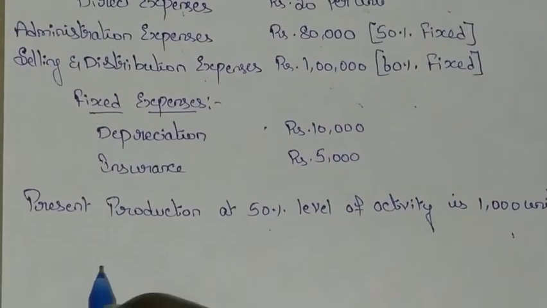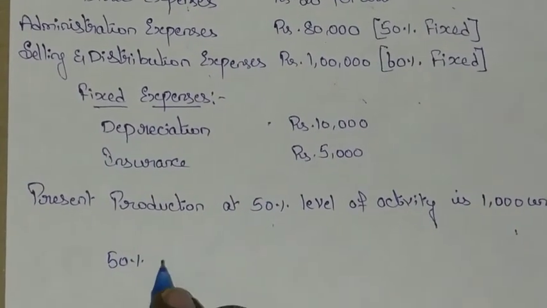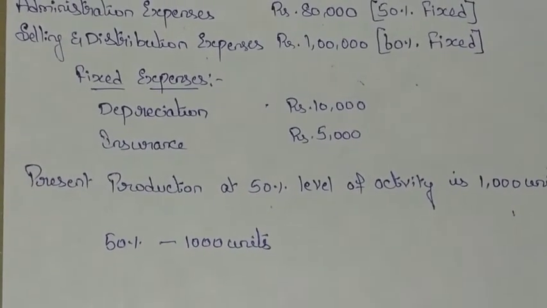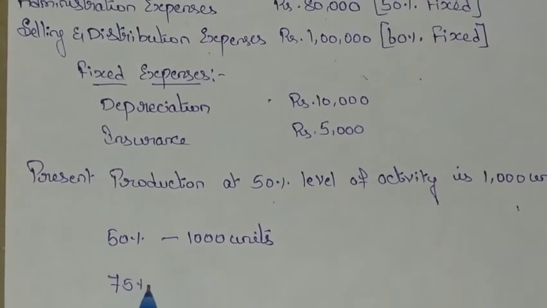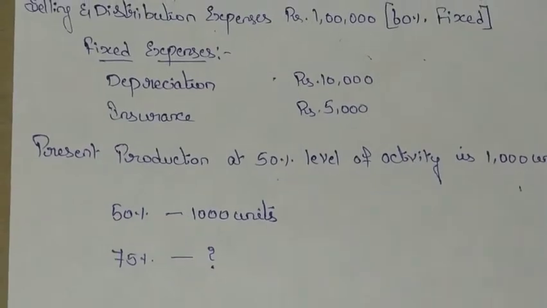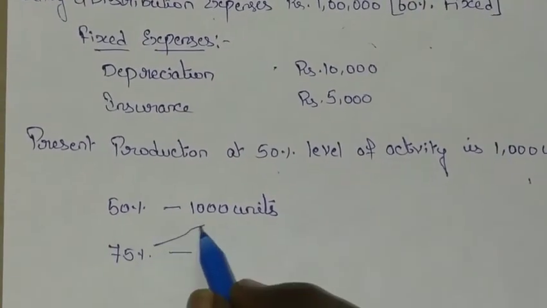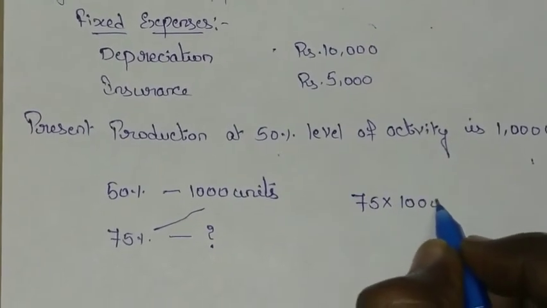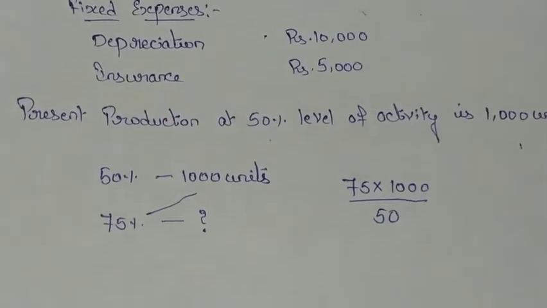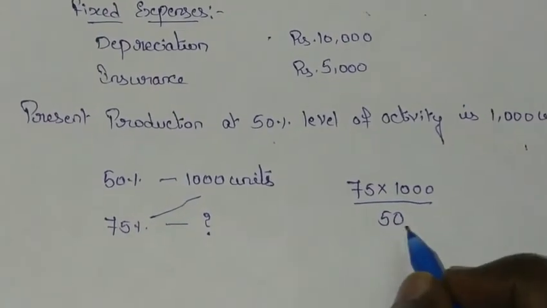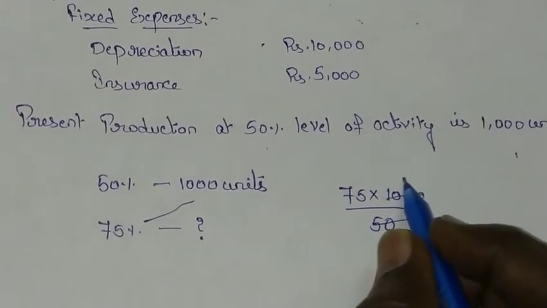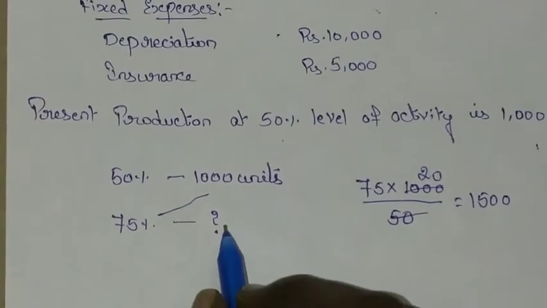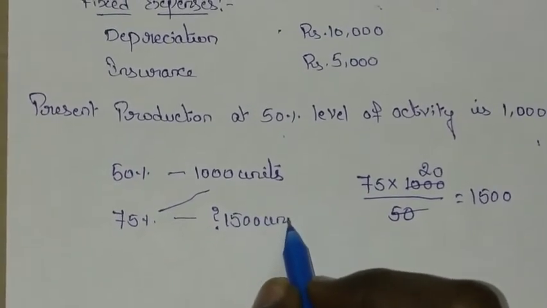For 50% capacity, 1000 units will be produced. Now we need the units at 75%. Just cross multiply: 75% into 1000 divided by 50. Then you will get the units for 75%. Dividing by 50 gives 20, so you will get 1500 units. So for 75%, 1500 units will be produced.